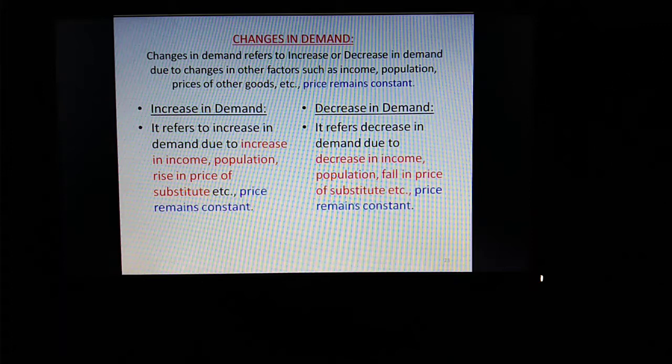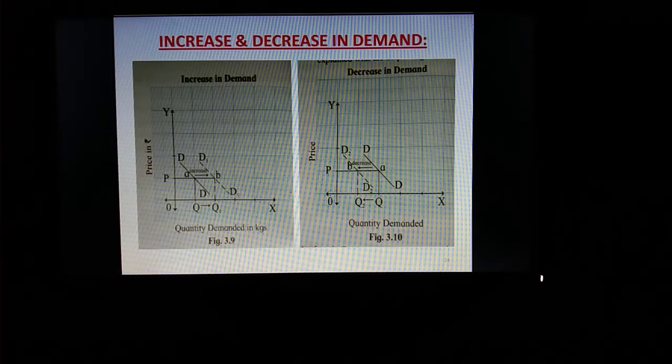Please go through all the definition once, then I will explain you the diagram. Okay, now proceed to the diagram.